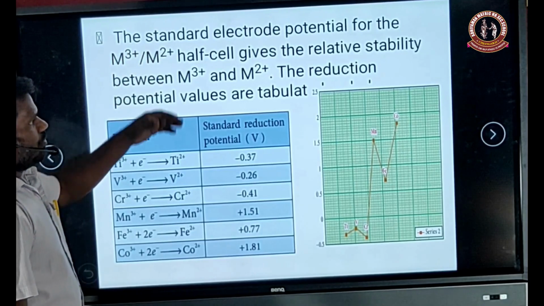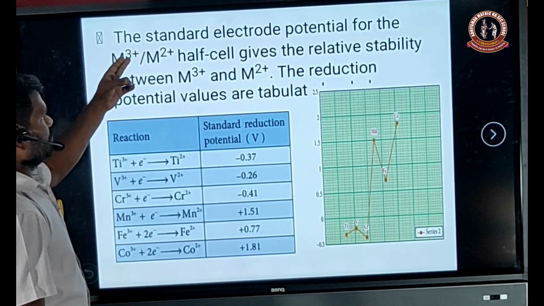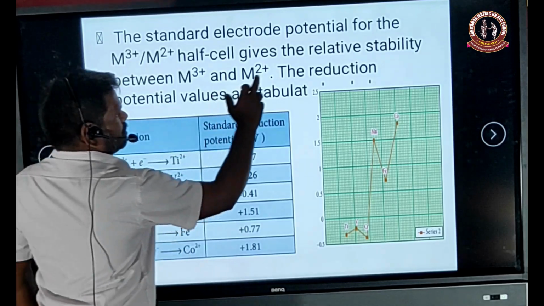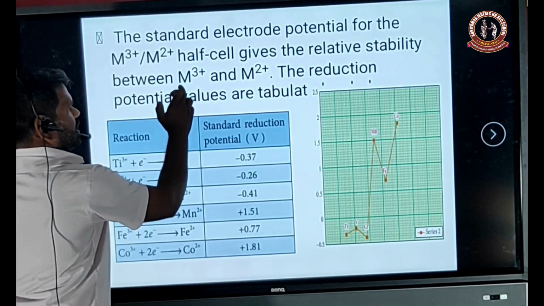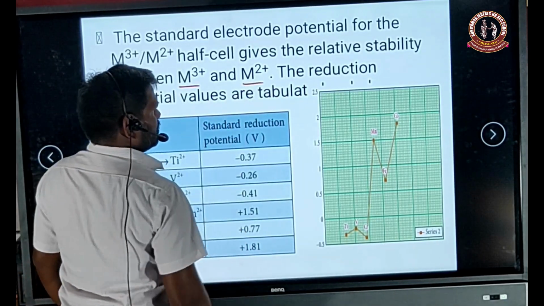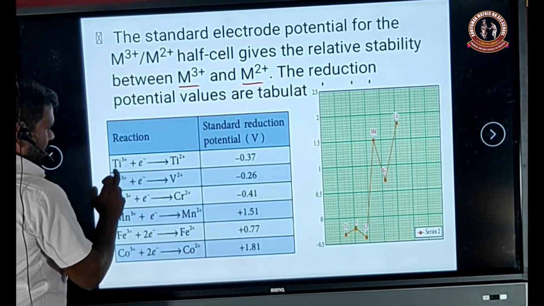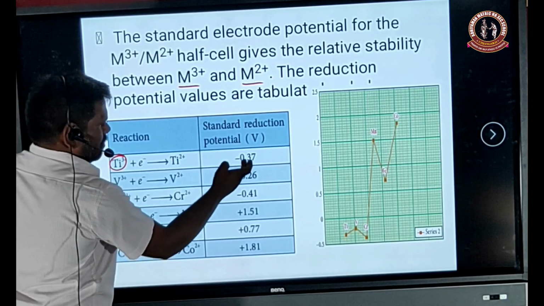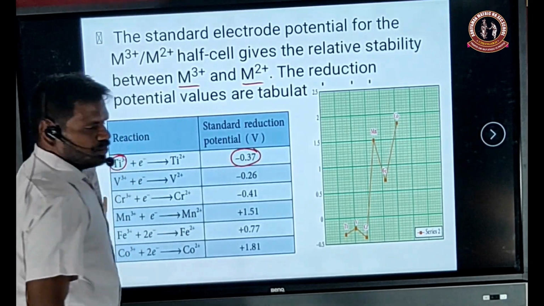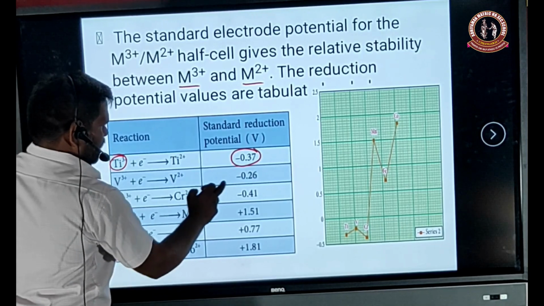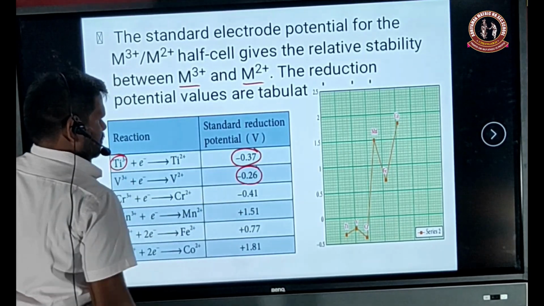The standard electrode potentials for the M3+ and M2+ couples give the relative stability between M3+ and M2+. The reduction potential values are given. The titanium has minus 3.737 and the vanadium has 0.26.